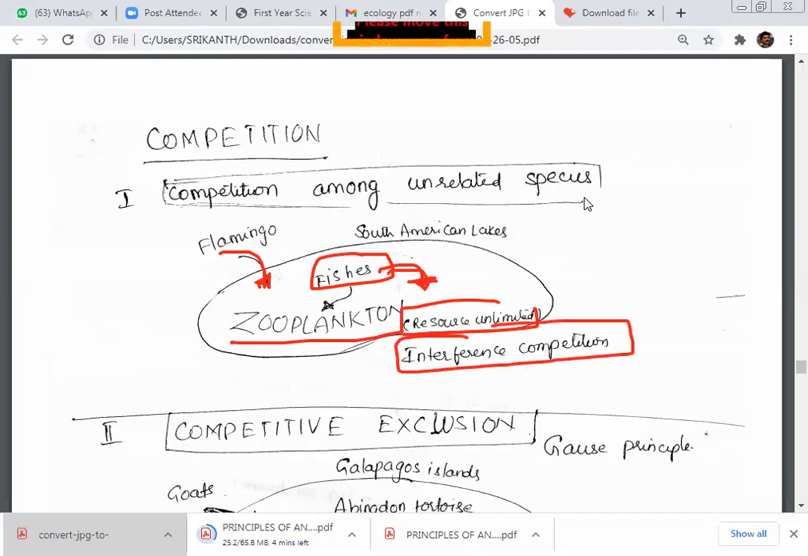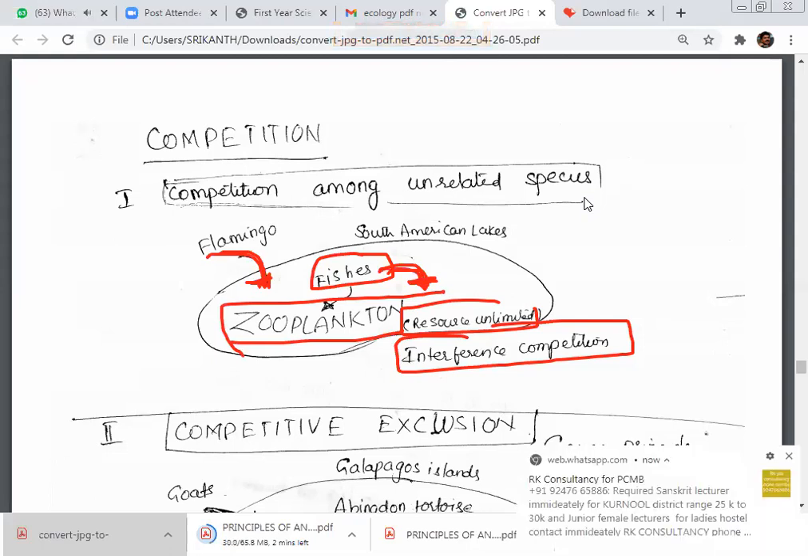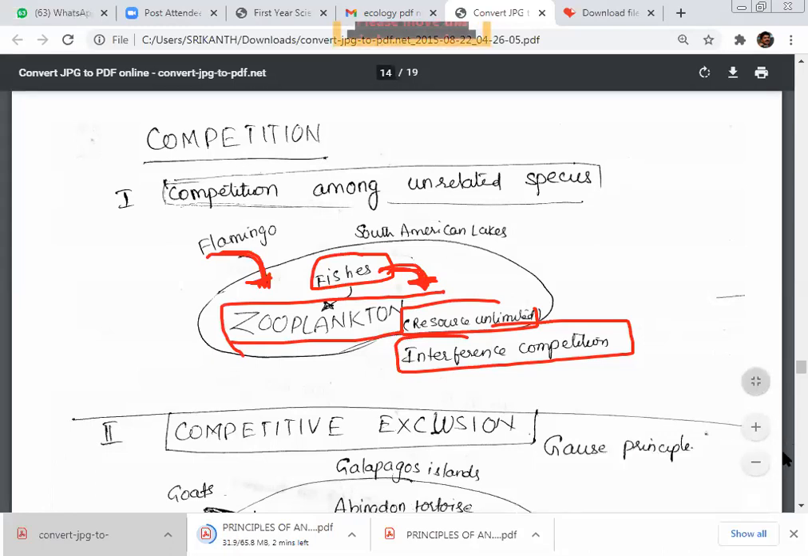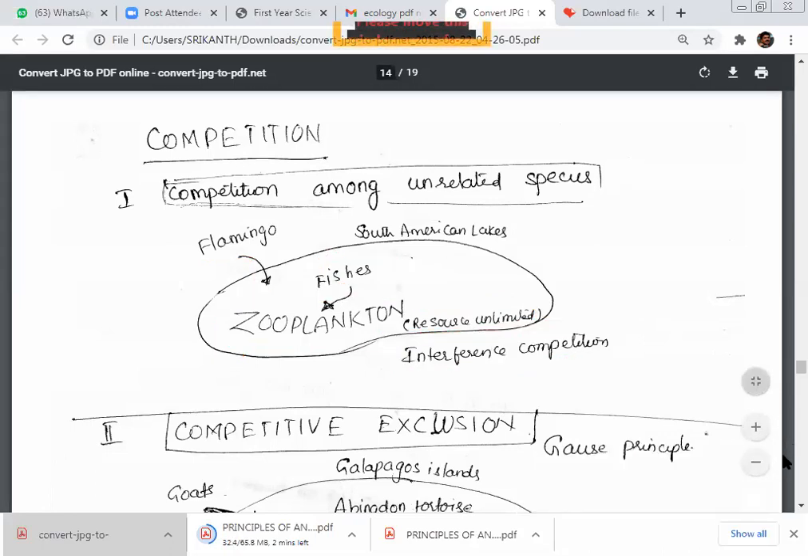So we have taken this as an example. Competition among unrelated species: though food is abundant, when the resource is even unlimited, when other species are introduced into this area, the presence of local species is going to be reduced. What you can say is interference competition. Okay, so that's it. Competition among unrelated species. You should remember the example place, South American lake. The local species' food is zooplankton, and the visiting one is flamingos.